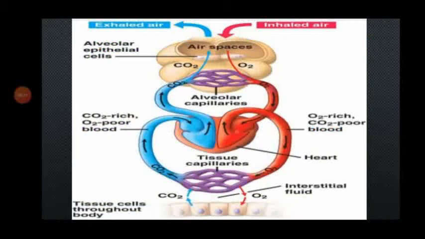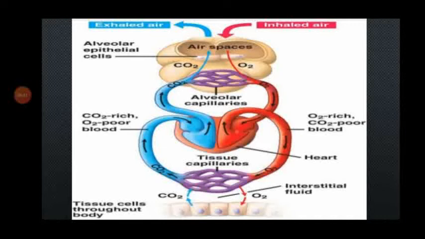We can see that this diagram illustrates the exhaling and inhaling process. The inhaled oxygen comes through the alveolar capillaries and fuses with the blood, and goes to the heart, which pumps it to the body parts.